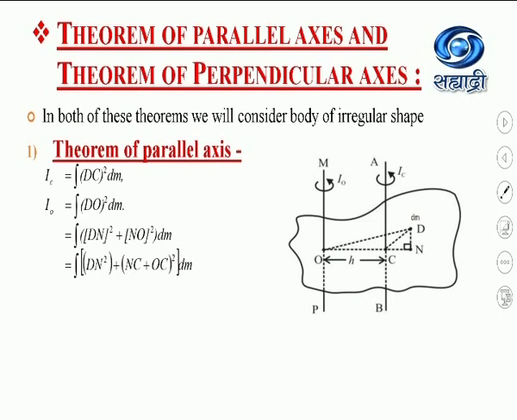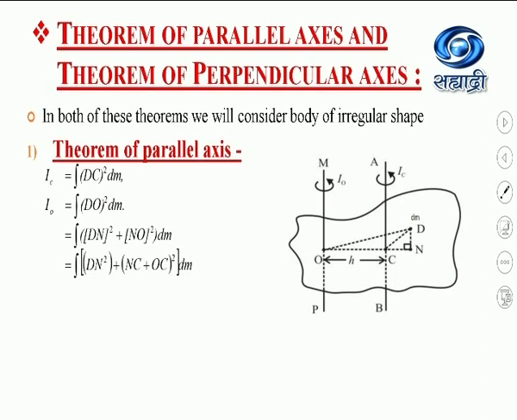This axis of rotation is situated at a distance dO from this point mass dm. So I can write the moment of inertia about the axis passing through O as IO equals integration of dO square into dm.